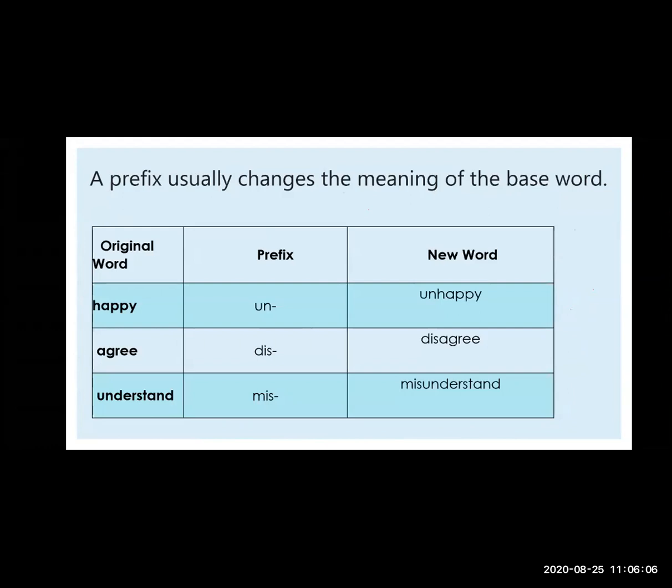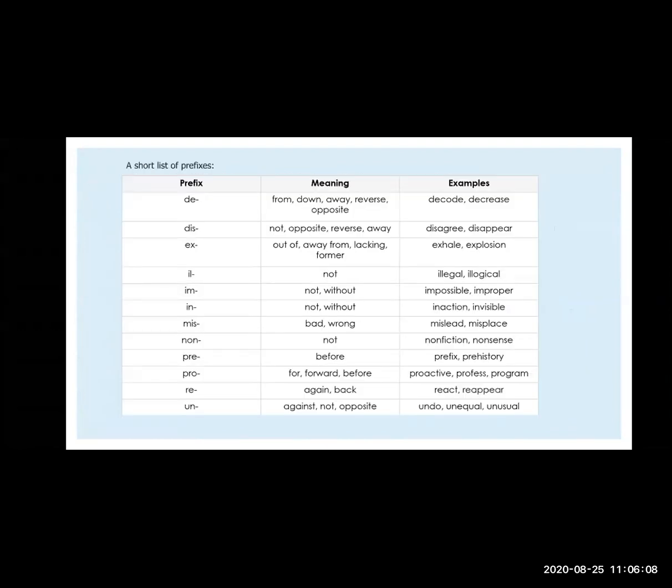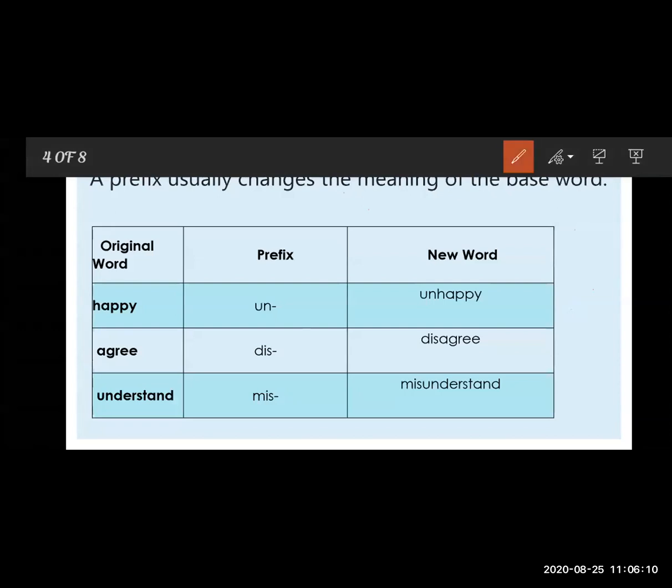A prefix usually changes the meaning of the base word. We have already seen this. Now the original words here are happy, agree and understand, and we added some prefixes here: un, dis and mis. These are all prefixes, and we form the new words.